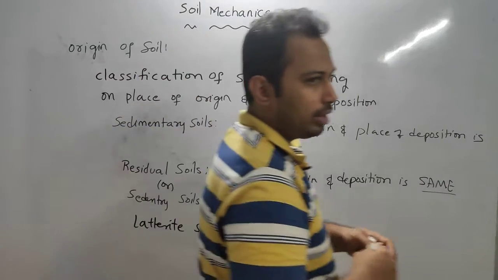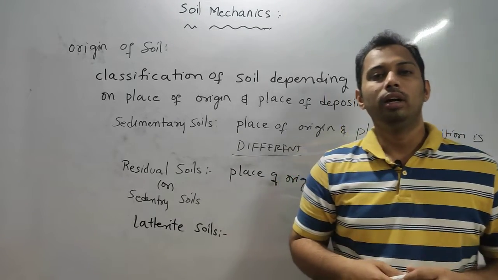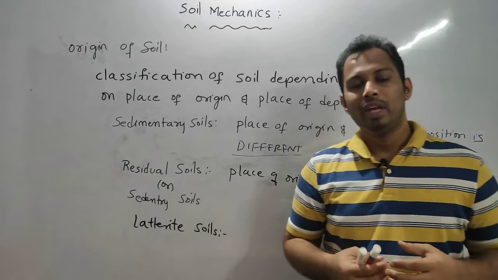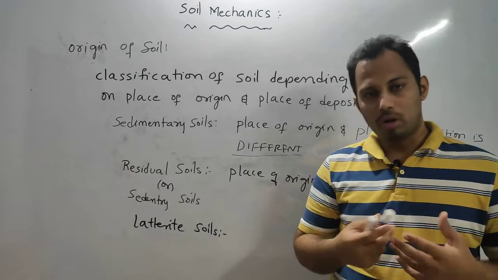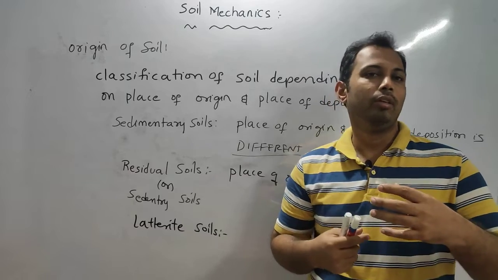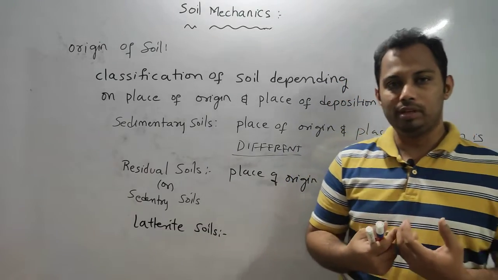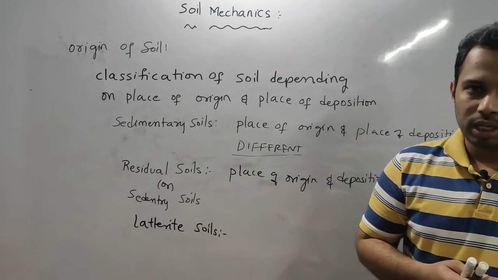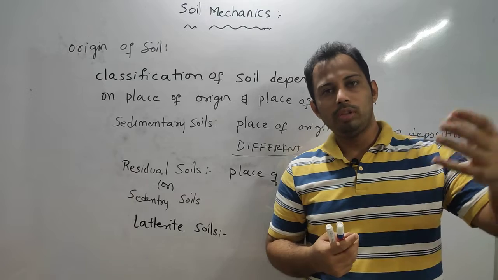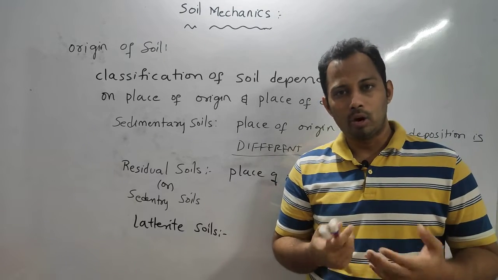See, laterite soils, how they form. In the previous class I told you, when there are minerals present in the rock, if they settle down, that means if they form precipitates, if they get neutralized, for example iron is there. Iron reacts with the oxygen present in the atmosphere, then it forms iron oxide.